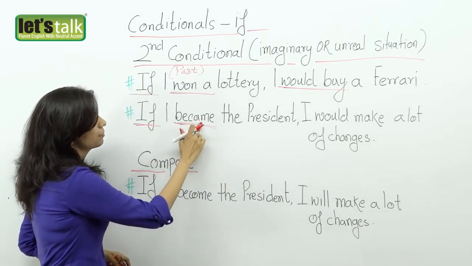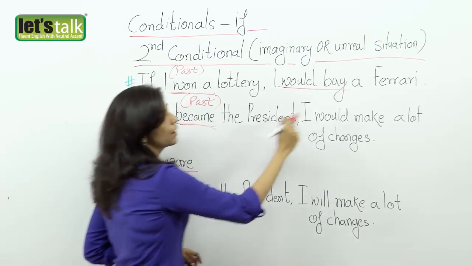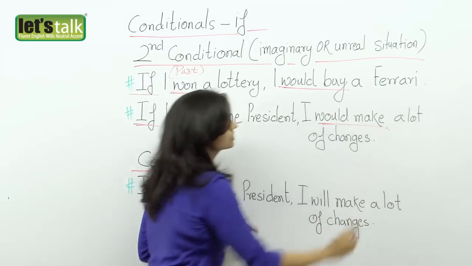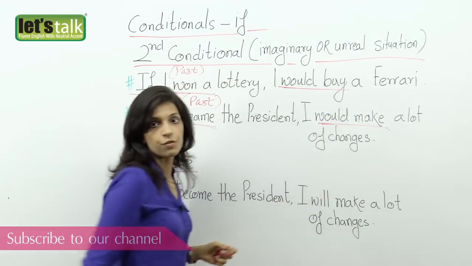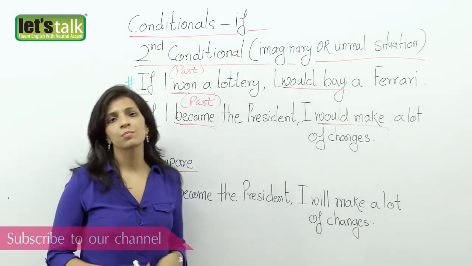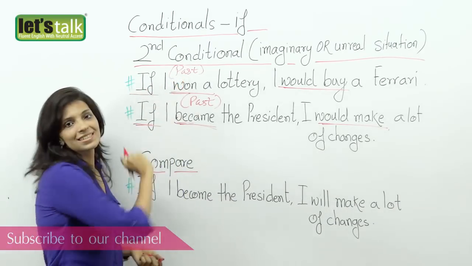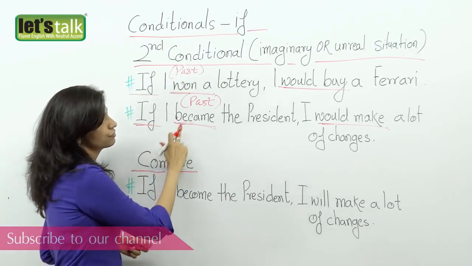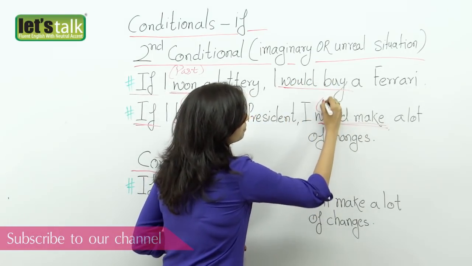So he says, if I became, past form, I would make. Again, he will not say I will make, I would make. You take the verb in the past form. So friends, remember when you're using a second conditional, which means something that is imaginary or unreal, you always put the verb in the second form after if. And of course, even in the following sentence, like you see here, the verbs are in the past form.